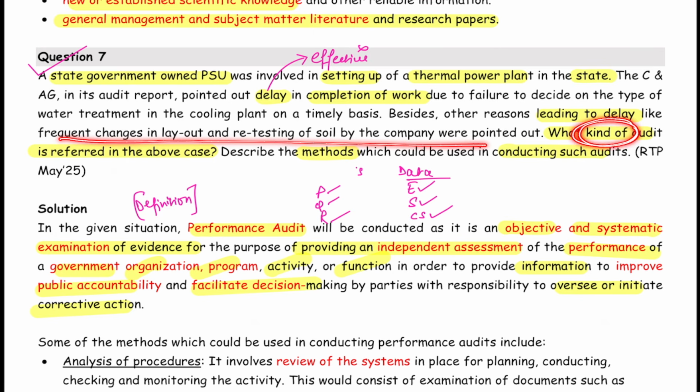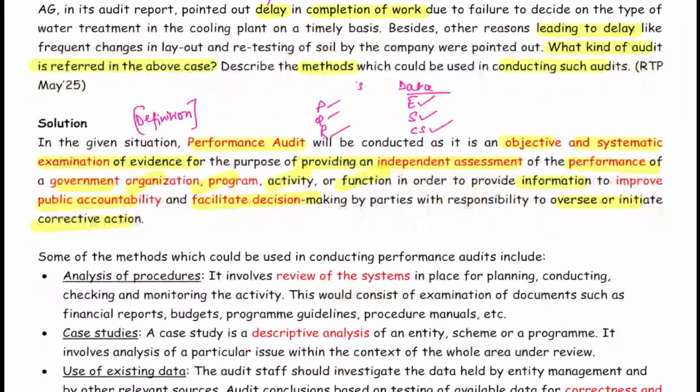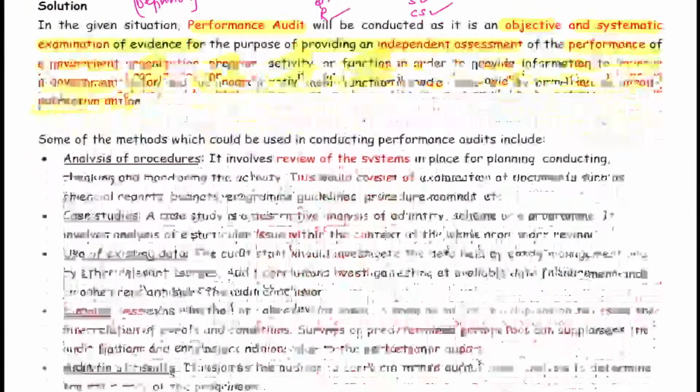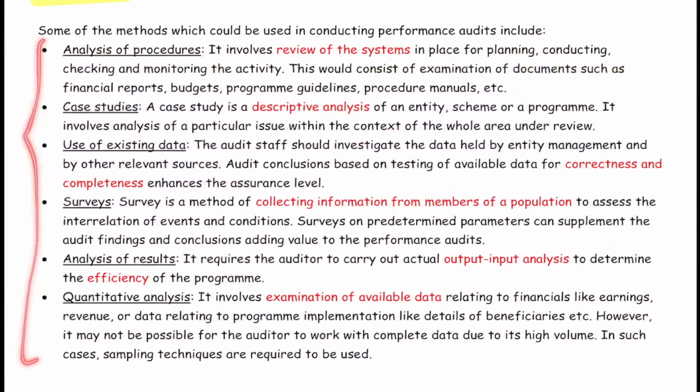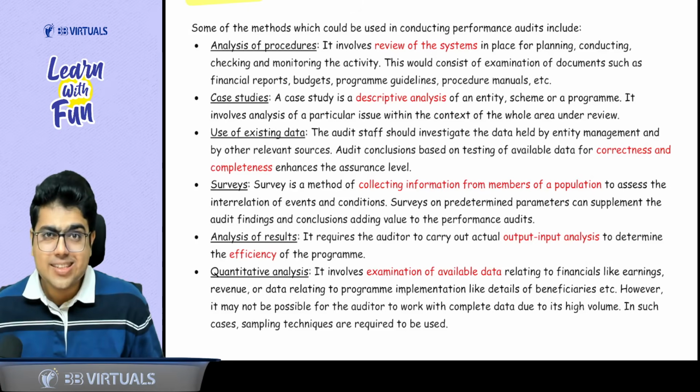What kind of audit it is? So when the audit is telling you that there is a delay in completion of work, that means there is no performance. It is a performance audit. So you start your answer with the definition of performance audit that we learnt. Okay, sir. Then they have asked methods and means of doing the performance audit. These are the headings you need to know. PQR analysis, analysis of procedures, quantitative analysis, analysis of results. Data, use of existing data, surveys and case studies. Clear, boss? Yes or no?